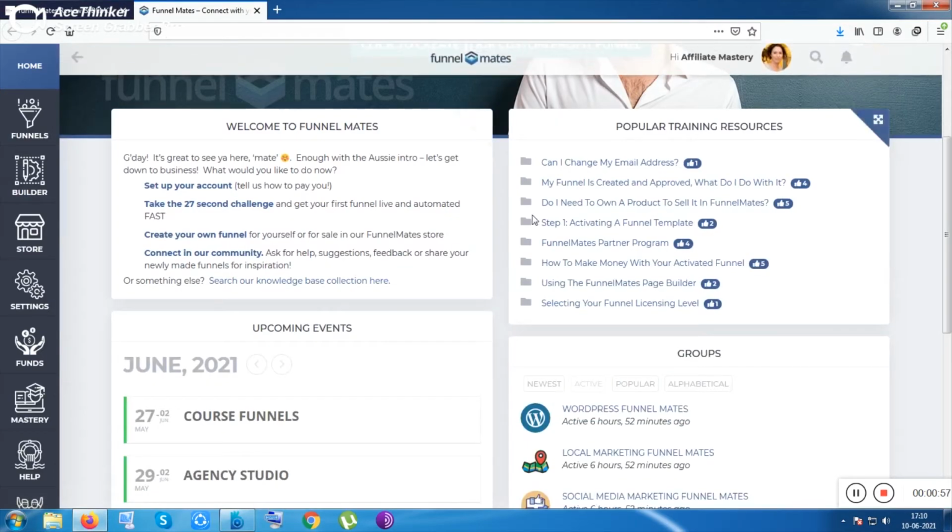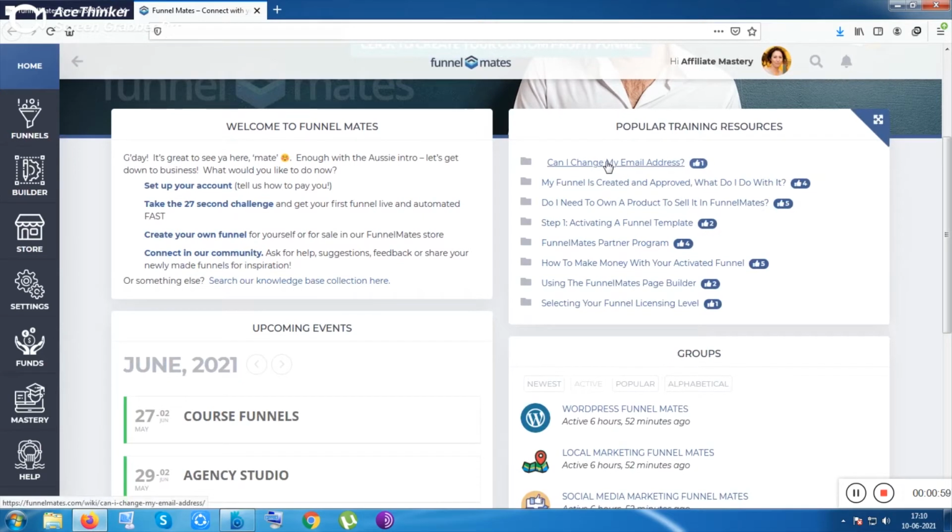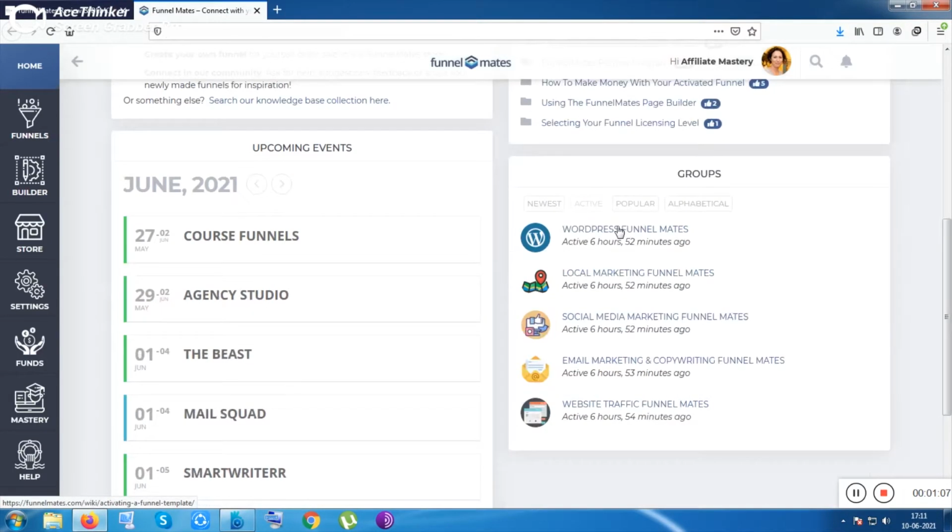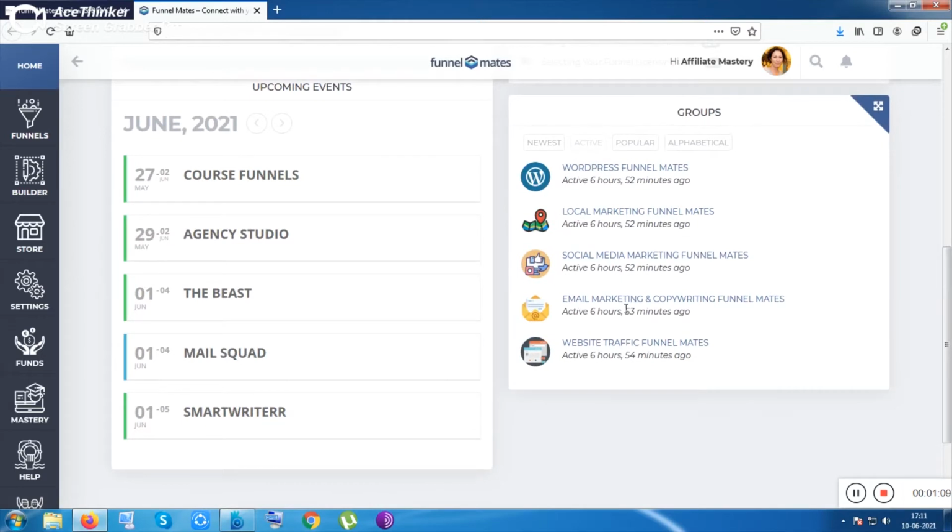The first thing is how you can change your email address, how you can do that, this tab or that tab. Everything is given inside the resources, popular training resources. These are the groups, you can join the groups. These are mandatory. I think if you want to get the knowledge, you need to get the full knowledge, the whole knowledge. Half knowledge is very frightening. So that is why you need to go through these groups, join them, and keep updated.